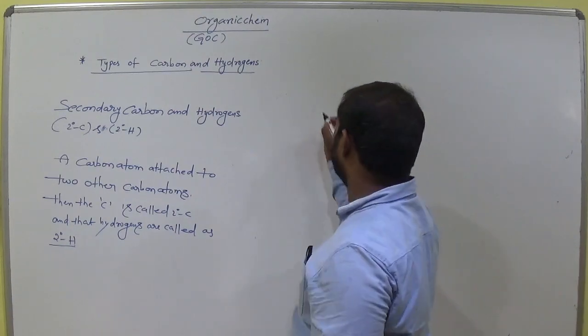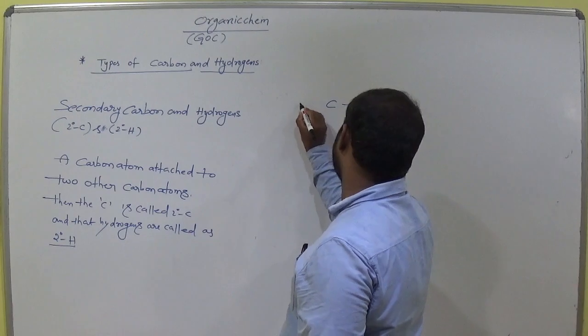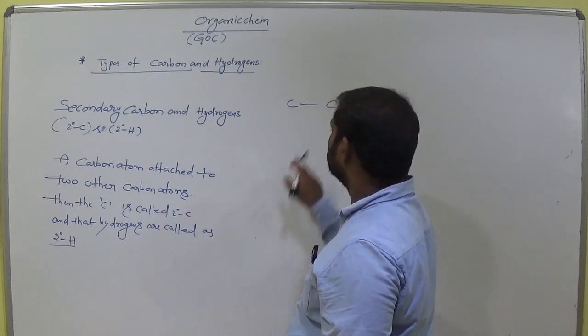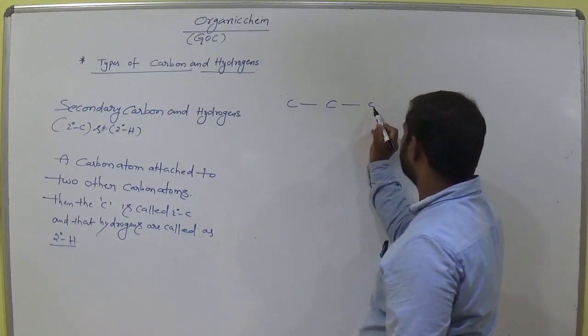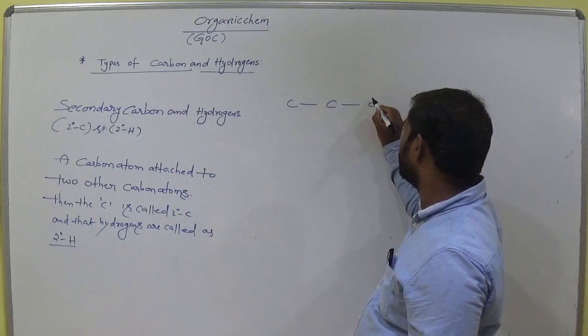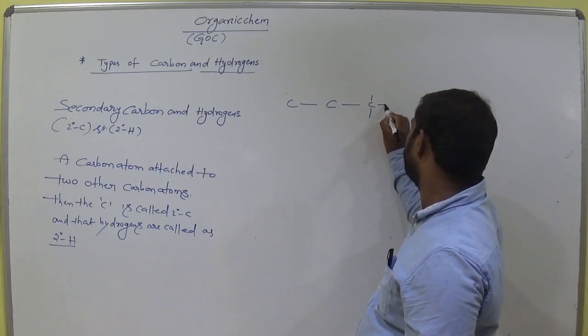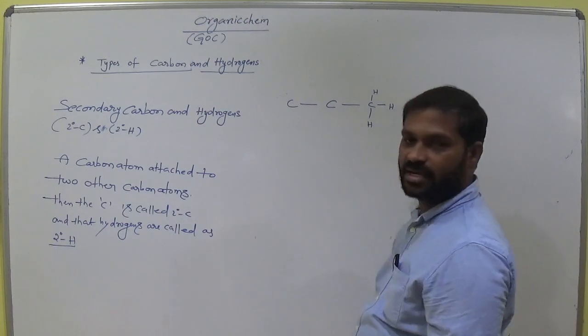Let's see the example. So this is the carbon. Now this carbon attached with two other carbon atoms. Am I right? Now write its valency. Now this carbon is bonded with this carbon. So one bond. So now it needs three other bonds. Suppose these are the hydrogens. Come to here.